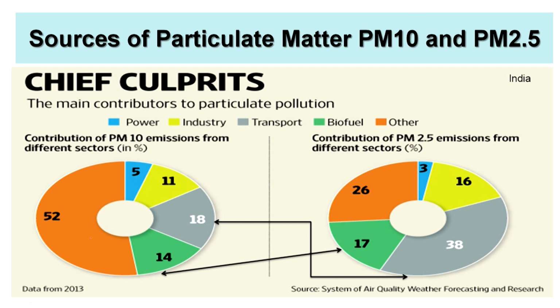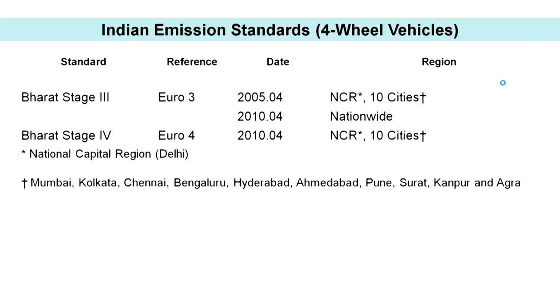So, what do we have out here? Other sources which are ill defined, but certainly industry, yes, one is for PM10, the other is for PM2.5. Industry, both cases considerable, and transport, right, combustion sources, that is why you see here again remarkable increase here too, right, biofuel too considerable, and what else, power, I guess, right, power generation, but I guess this is again, as I mentioned, with respect to India, where the data is typically not great at best.